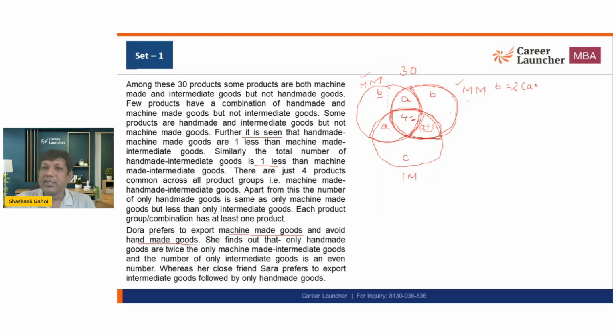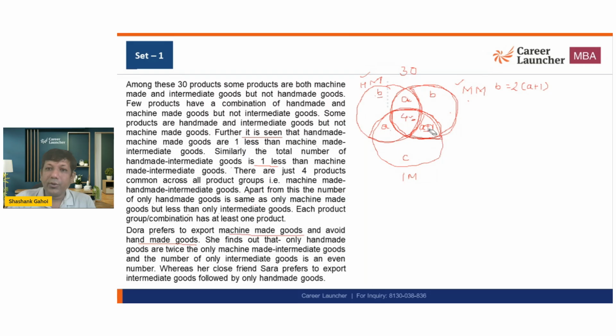Okay. And this is the only thing that we have. And apart from that, the only intermediate goods is an even number. So machine made intermediate goods is an even number. So it means A plus 1 has to be an even number. It means A has to be an odd number, and this is what the set is saying. So this is the total information that we have.